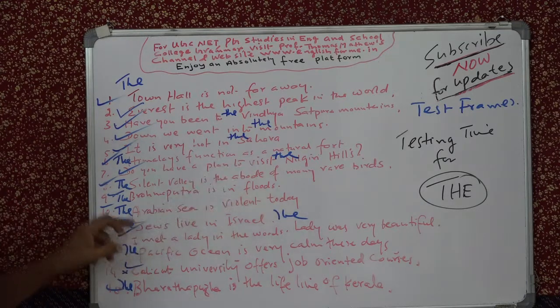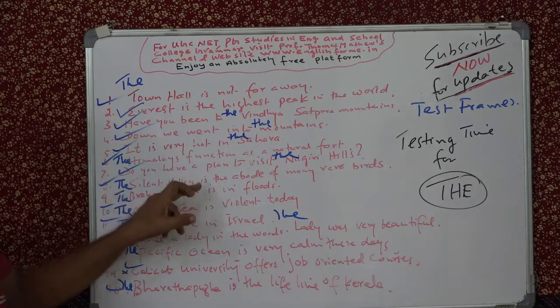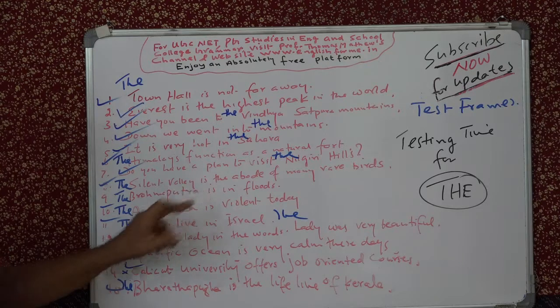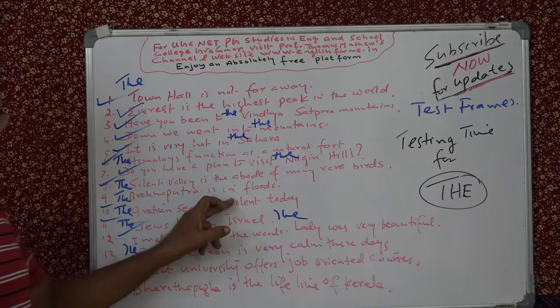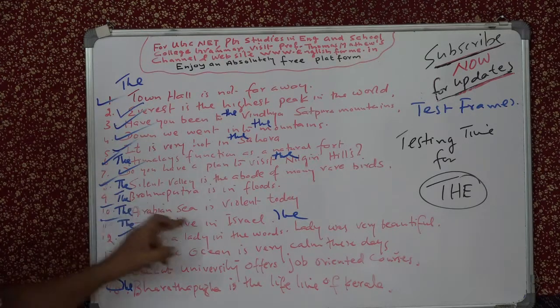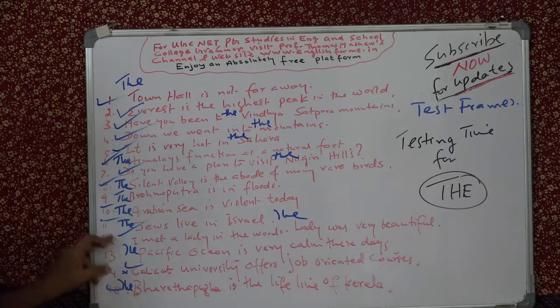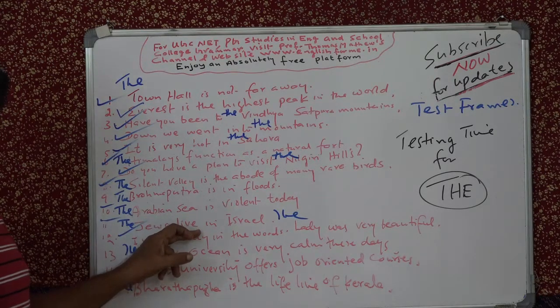Do you have a plan to visit the Nilgiri hills? Because it is ranges of hills. The Silent Valley, because for valleys you have to use "the." The Brahmaputra is in floods. That is the name of the river. The Arabian Sea, name of a sea. The Jews live, name of a plural noun representing a whole people.